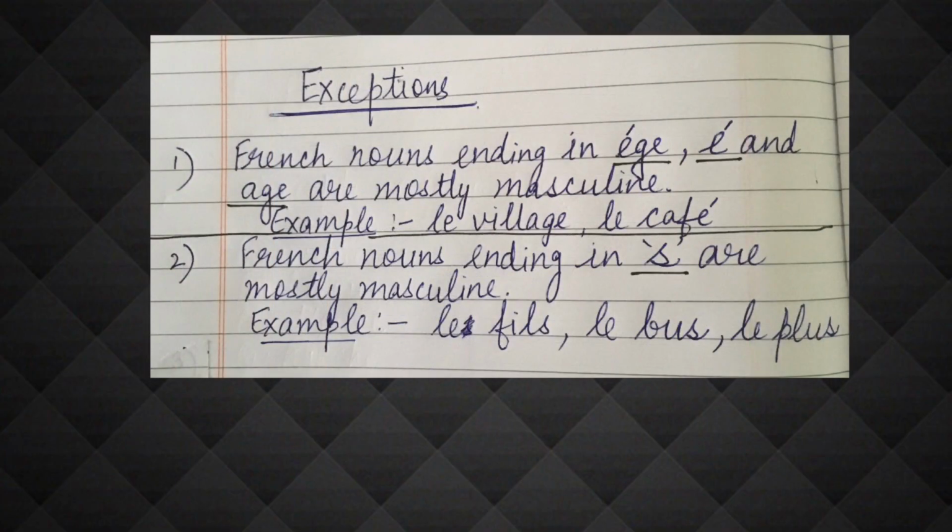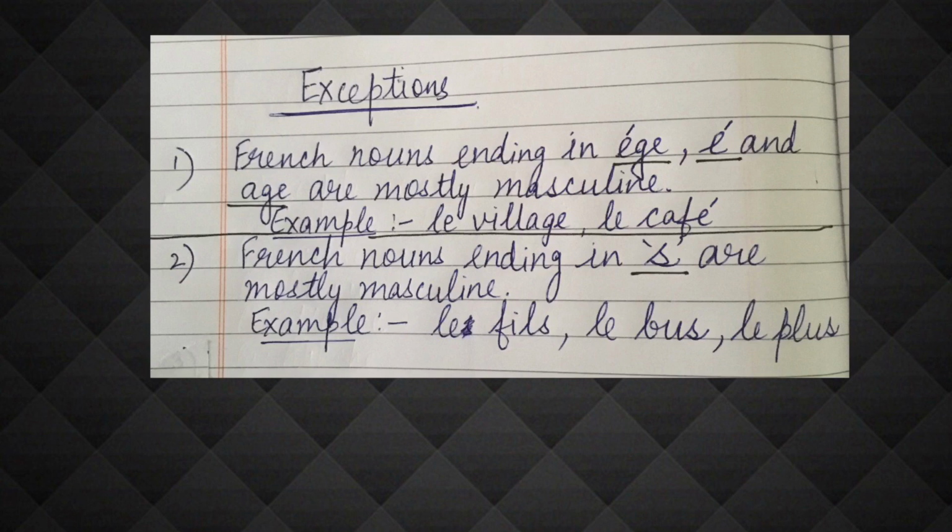Now let's see a few exceptions to this rule also. All the nouns that end with e are not feminine. See, there are a few nouns like le village, le café that end with e or é with accent aigu, but they are masculine. In the same way, the nouns that end with s are not all plural. There are a few nouns that end with s, but they are masculine, like le fils, le bus, like this.